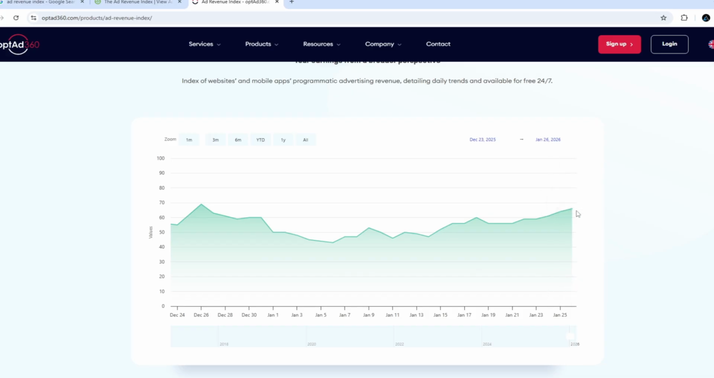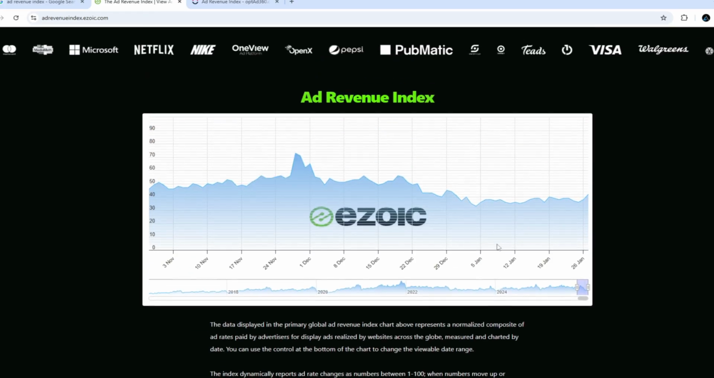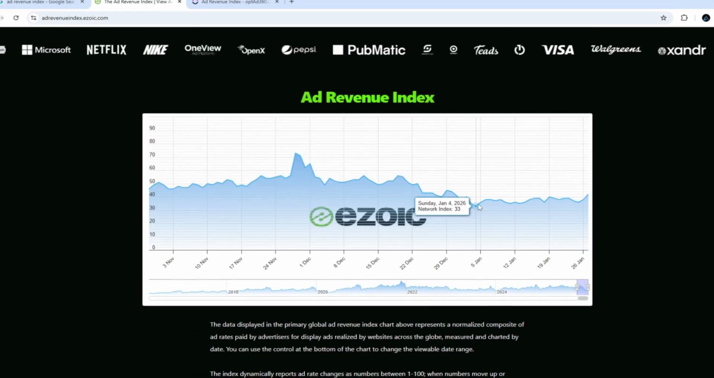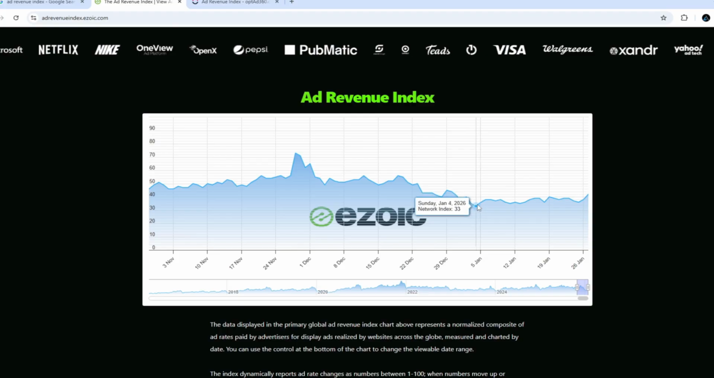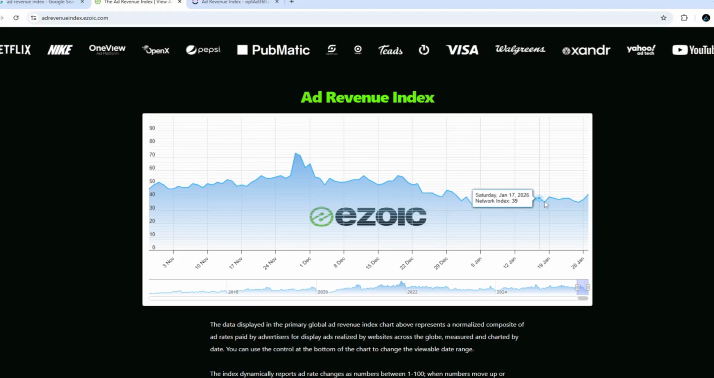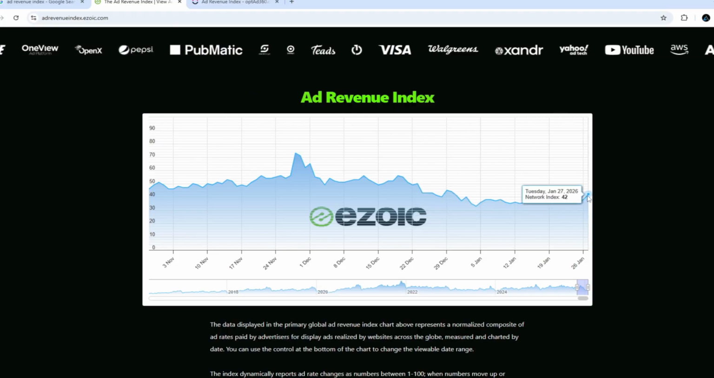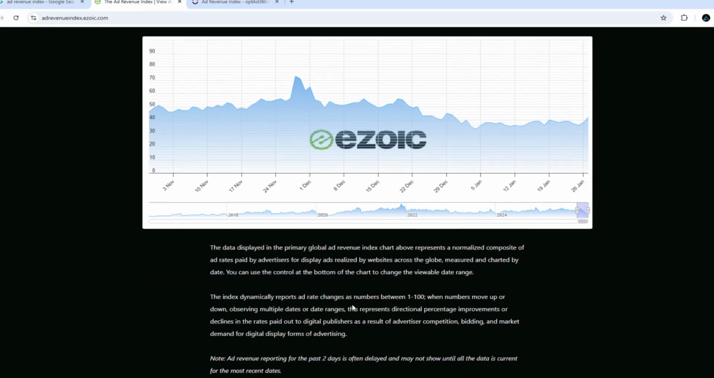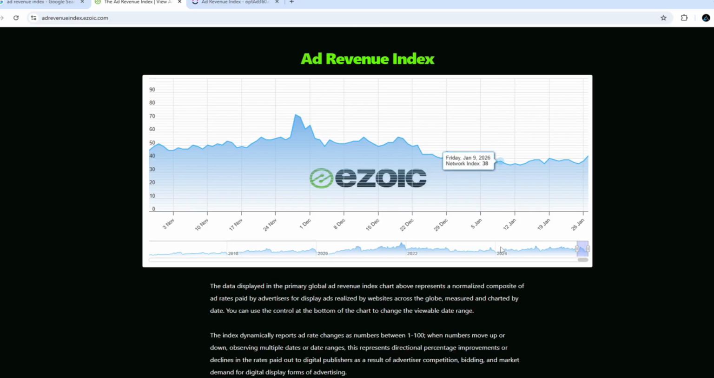This was the index. If I go to this, you can see it also gives a different analysis. You can see as low as 33, and going towards 27th, you can see it is at 42. So this might vary from one advertising network to another. Depending on the advertising network you are using, you should be able to gauge the current market rates.